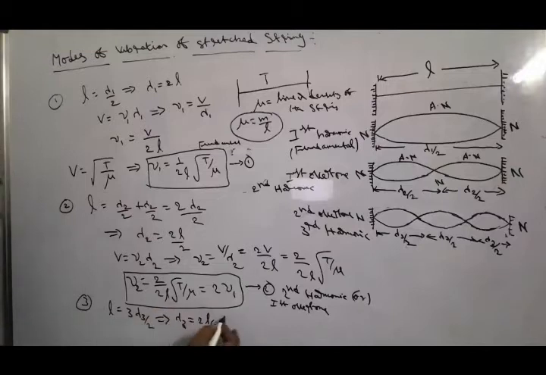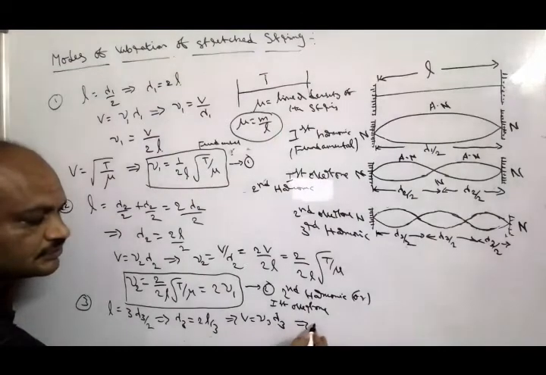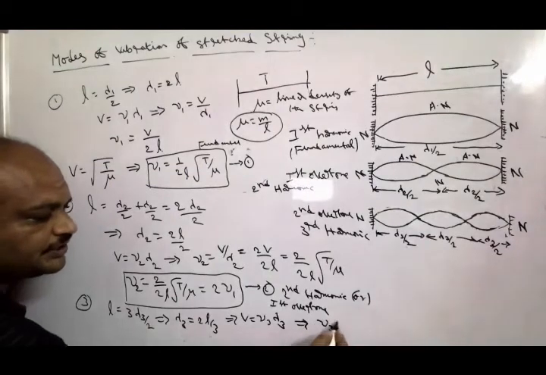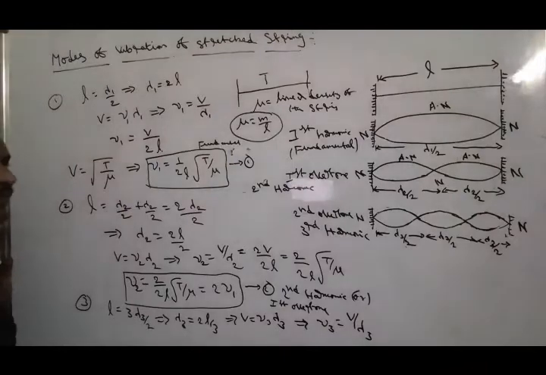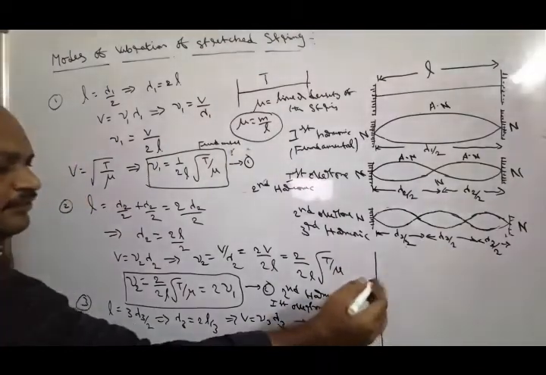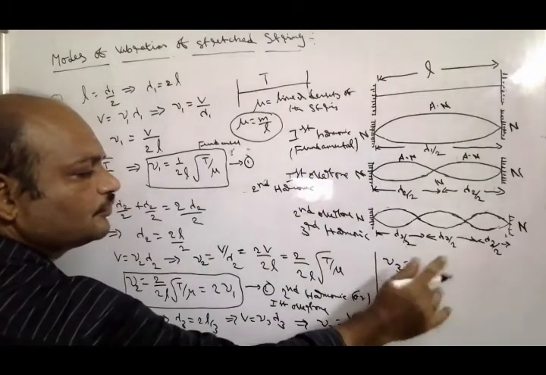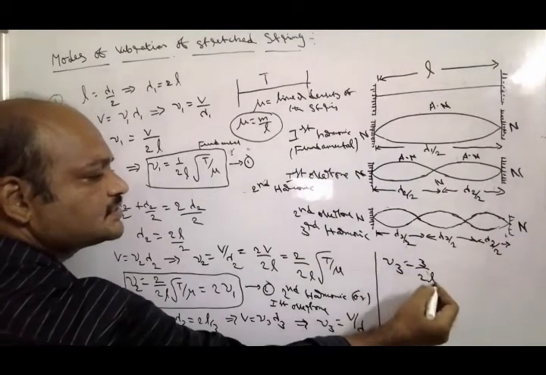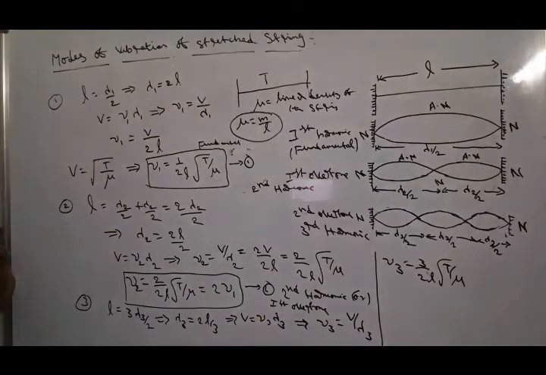At the same time, V is equal to nu 3 lambda 3. From this, nu 3 is equal to V by lambda 3, and nu 3 can be written as 3 by 2L root of T by mu.